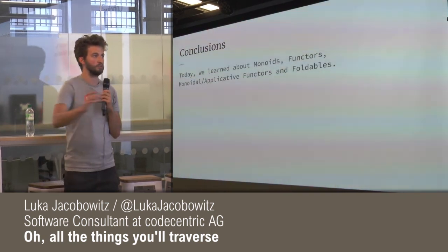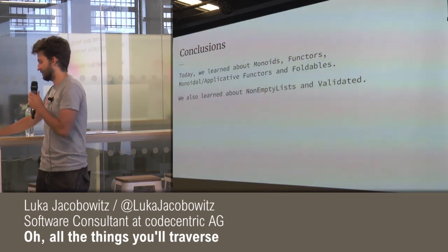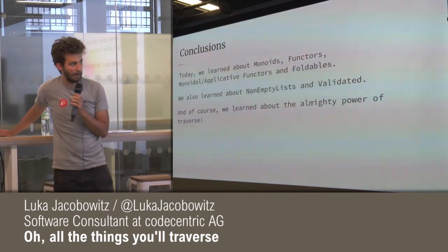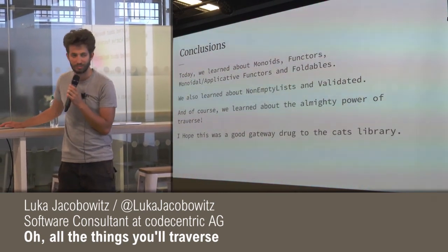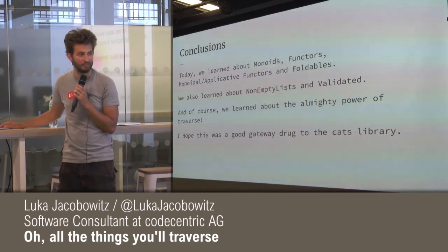Okay, conclusion. We learned about monoids, functors, monoidal applicative functors, and foldables, and of course non-empty lists, and validated, and the almighty power of traverse. And I hope maybe some of you will take a look at cats, because I think it will make a lot of your lives a lot better.